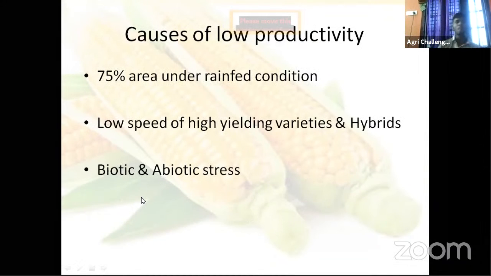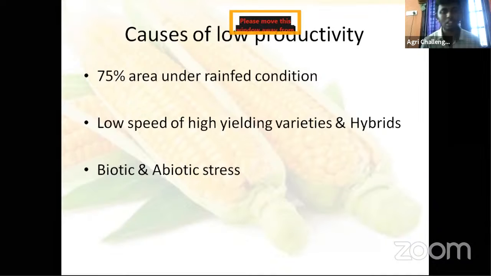Then causes of low productivity of maize. Yes, I told you there is a very low productivity compared to the world average. India's productivity is around 2.5, half of the world productivity. Why? Because 75% of the area is under rain-fed condition. Soil moisture is not available at critical stages. Then your crop growth and development for the yield is going to be hampered, going to be affected. And 75% of the area depends on rainfall.